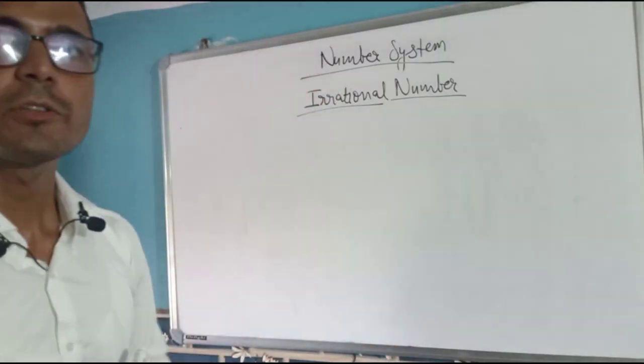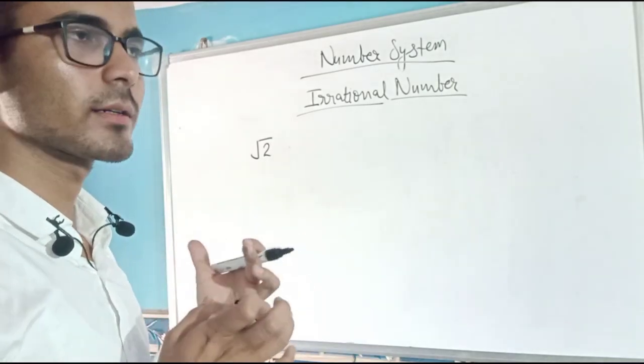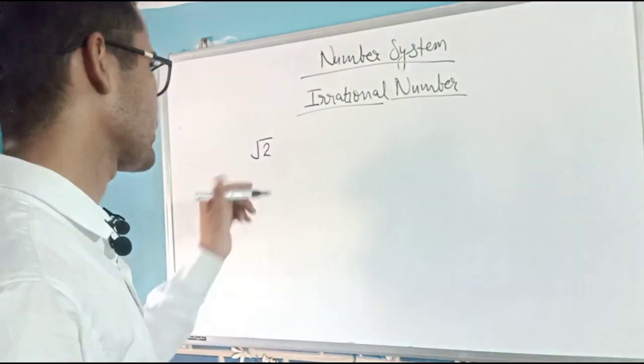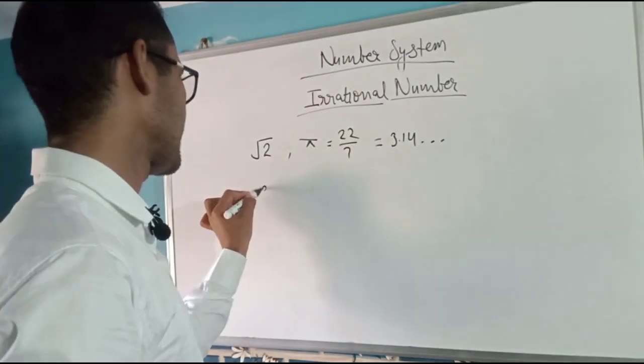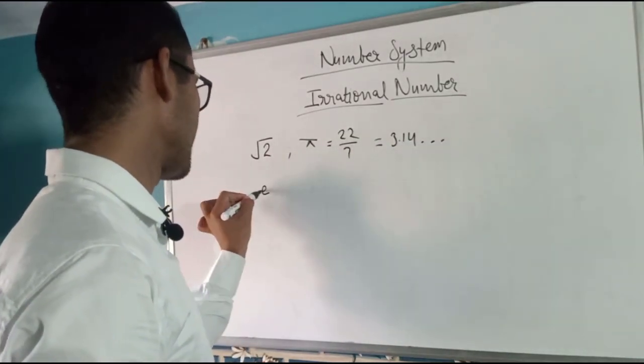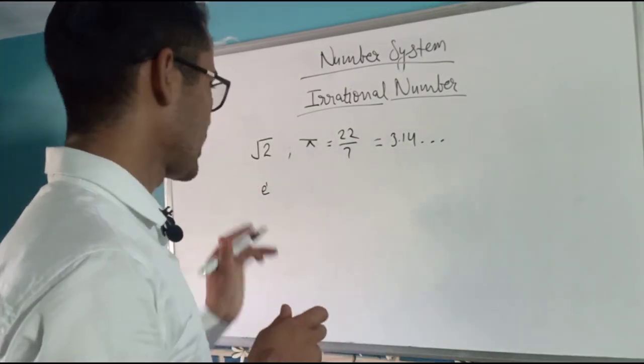Okay, now we talk about irrational numbers. Are there any other numbers that are called irrational numbers? Of course there are. You must have heard about pi, an irrational number, and e, which is an exponential, with a value of 1.3.